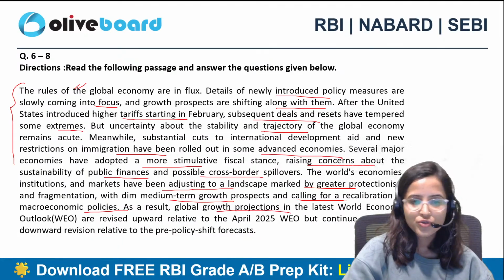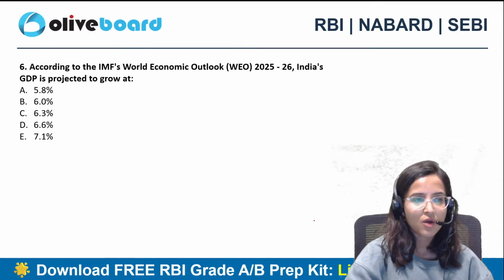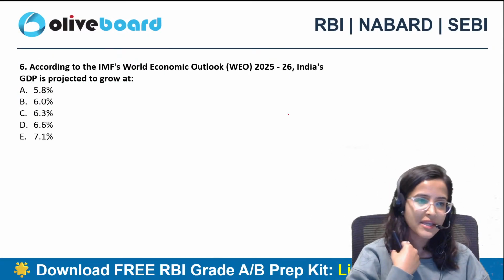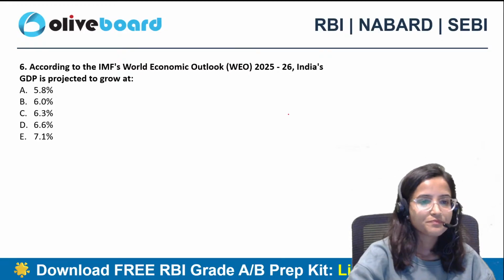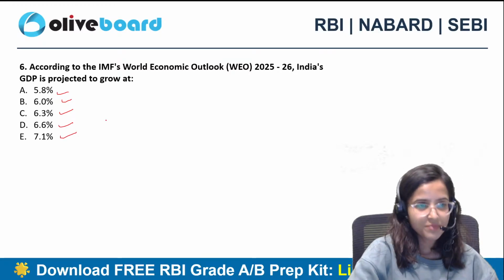As a result, global growth projections in the latest World Economic Outlook are revised upward relative to the April 2025 World Economic Outlook. So, according to IMF's World Economic Outlook 25-26, India's GDP is projected to grow at 5.8%, 6%, 6.3%, 6.6%, or 7.1%?